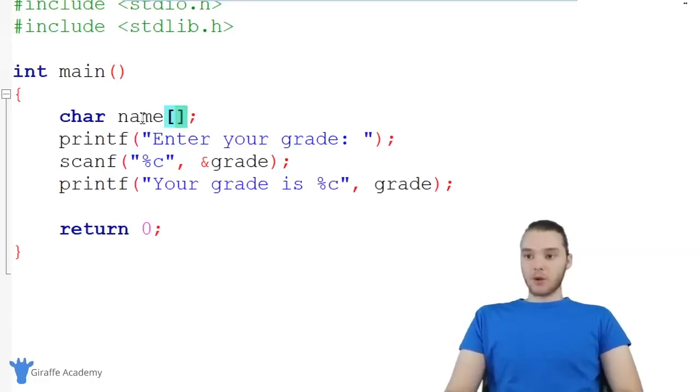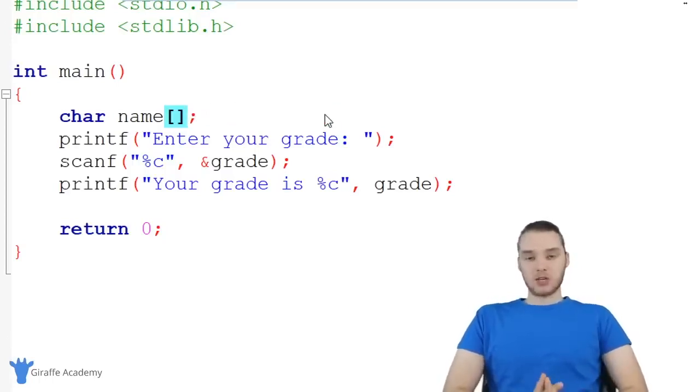And whenever we're creating a string of characters, we always need these open and close square brackets. And inside of here, I'm actually going to specify how many characters I want to be able to store inside this string of characters. So I'm just going to put 20. And in the past in this course, when we've been creating strings, we haven't put a number in there. We've basically just given this a value straight away.